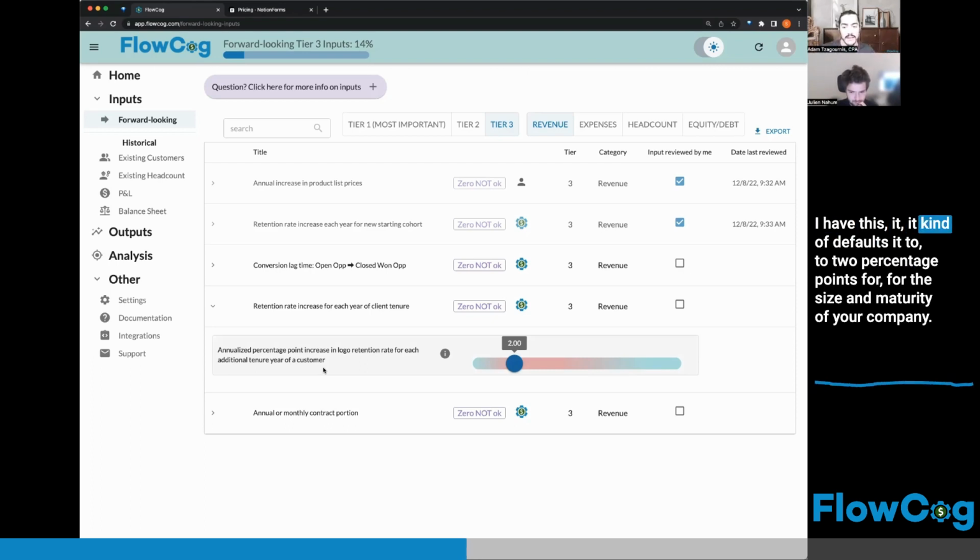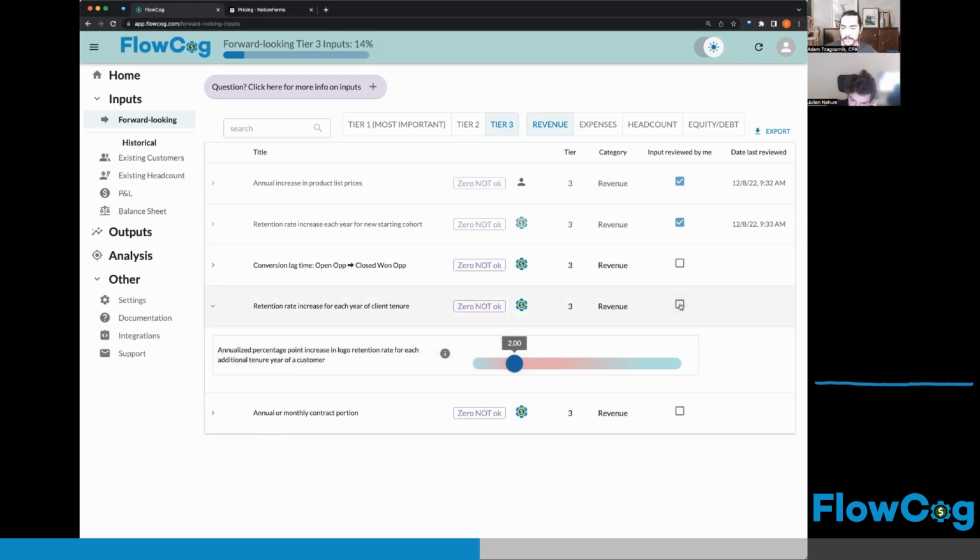I have this defaulted to 2 percentage points for the size and maturity of your company, but we can lower this, and this is on an annual basis. So again, if a customer starts in December 2022 and they're still here in December 2023, we're saying now that what started off as a 58% probability to renew each year jumps up to a 60% probability to renew. Is that reasonable, or do you think it's higher than that? Yeah, it sounds reasonable.